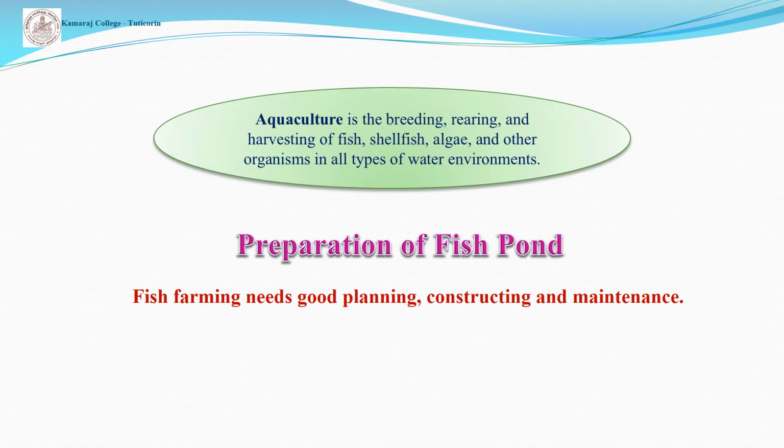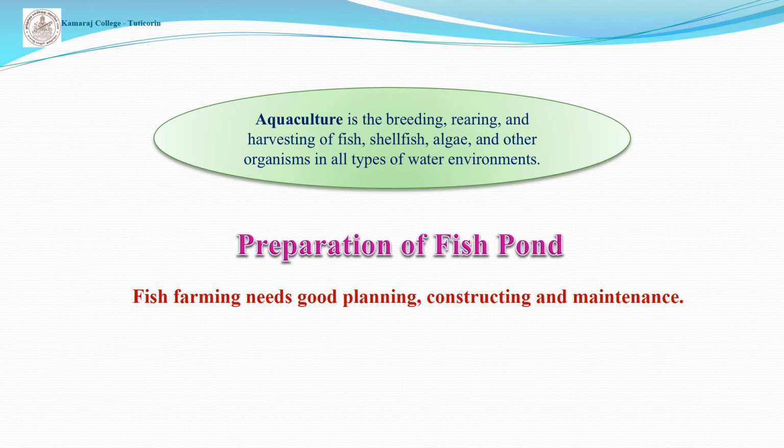In aquaculture operation, the construction of a fish pond is a very important task of the fish farmer. Before the construction, the fish farmer must look into the location of the pond, the quality of soil and water. These considerations will play a large role in the success or failure of the aquaculture operations.